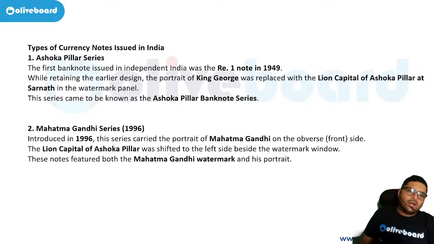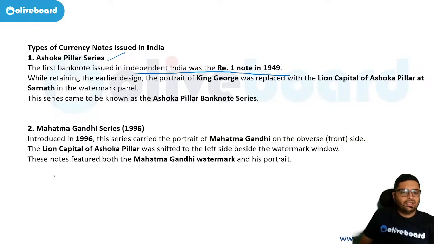Okay. Now types of currency. So we have the Ashok Pillar series. The first banknote issued in independent India was the rupee 1 note in 1949. The portrait of King George was replaced with the Lion Capital of Ashok Pillar at Sarnath. This series came to be known as the Ashok Pillar banknote series. Okay.